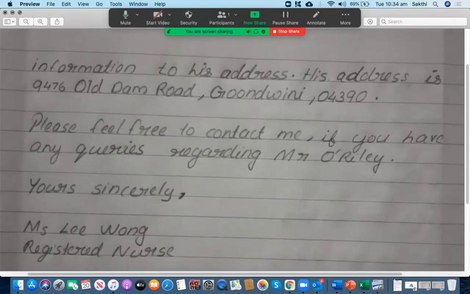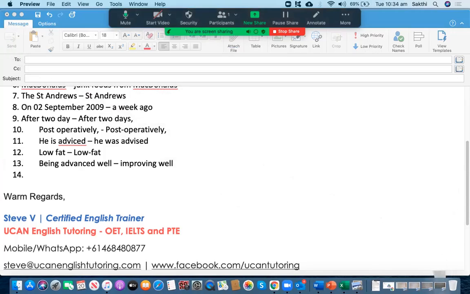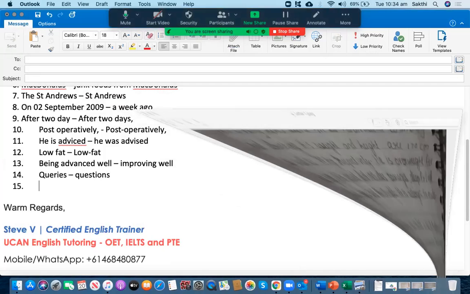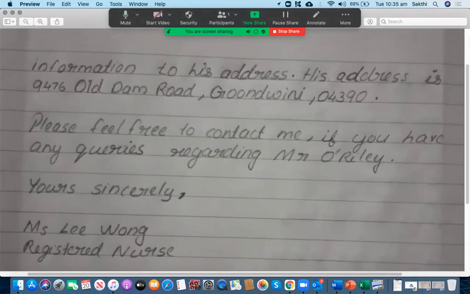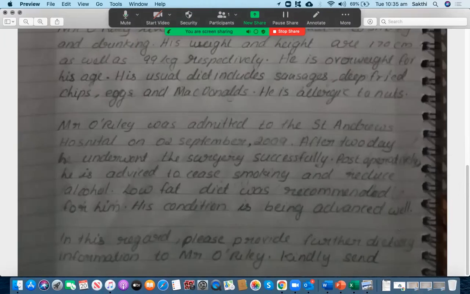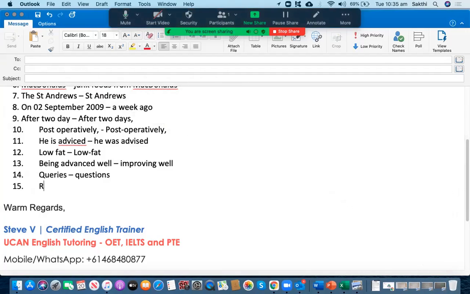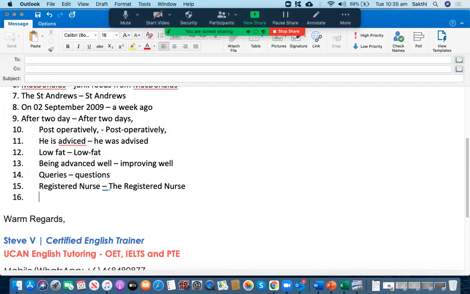Okay. In this case, you have got a couple of mistakes. One is "any queries" is not good. Queries need to be replaced with "questions". That's the first thing. And then the next thing: just go through this. "Yours sincerely, Mr. Lee Wong, registered nurse." No, it's "the registered nurse". Registered nurse needs to be changed to "the registered nurse". Okay, that should be the correct one.